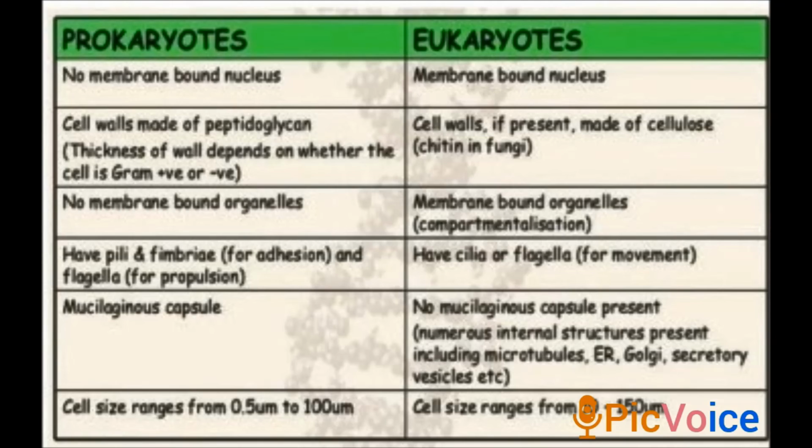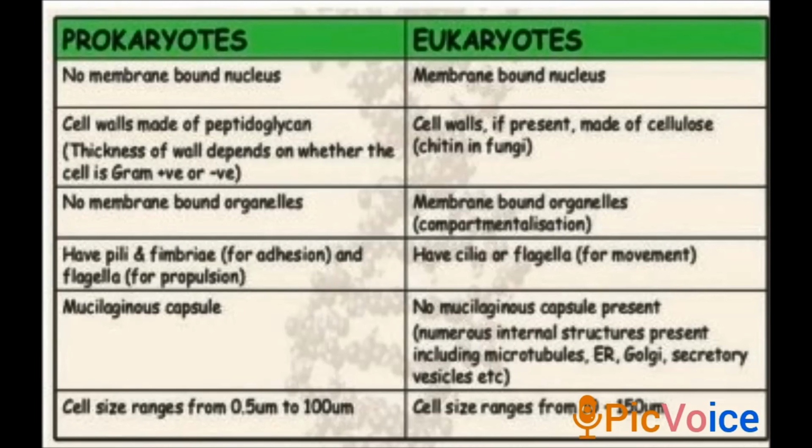And in prokaryotes, the point is repeating, there are no membrane-bound organelles. So in the nucleus and in the other organelles, that is the mitochondria, endoplasmic reticulum, and lysosome, there is no membrane.